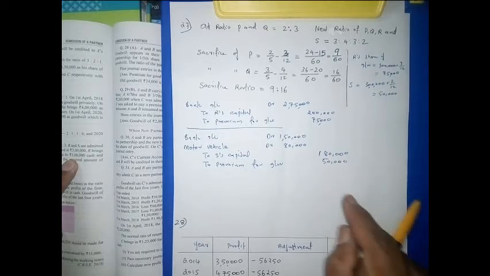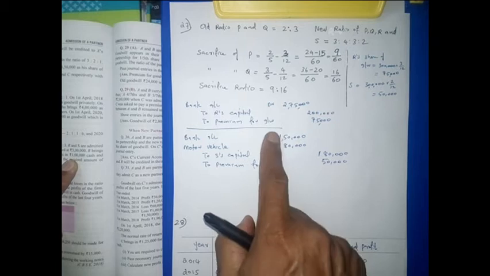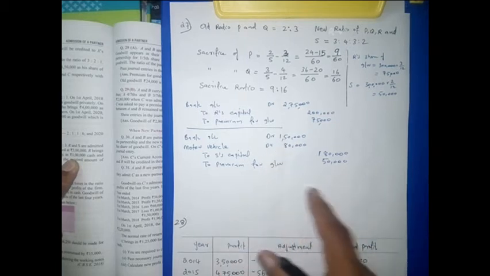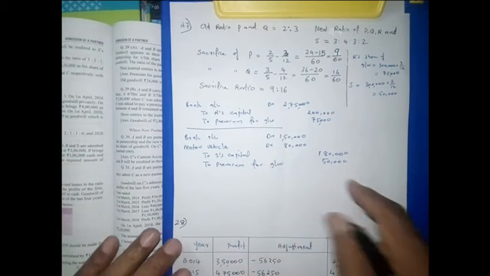So the total should match. This total is coming 1,50,000 plus 80,000, 2,30,000. This is also coming 2,30,000.